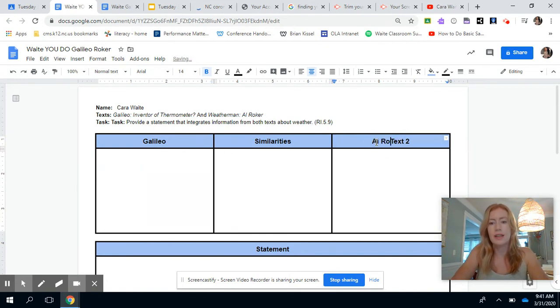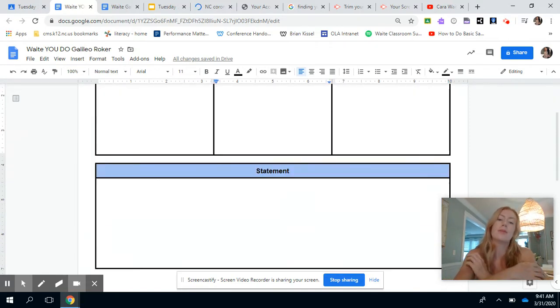Now, when you guys did this assignment the last time, there was some confusion about what it meant with your task here, provide a statement that integrates information from both texts. So we're going to read about Galileo. We're going to write notes here together. Then you're going to read about Al Roker. You're going to write notes there. We're going to talk about any similarities we see. And then your statement, the word integrate, it means to combine. So we're going to write a statement about weather, combining information we learned from Galileo's article and from Al Roker's article. And of course, you want to use a stem, you want to use evidence from the text, and you want to use your reasoning. All right, that's what I'm looking for here.